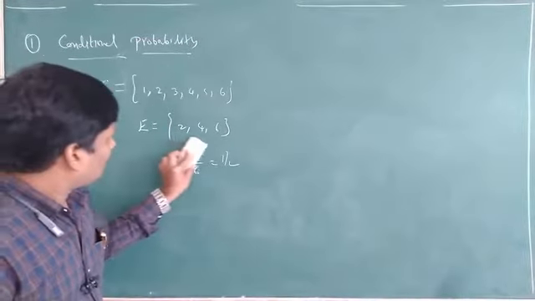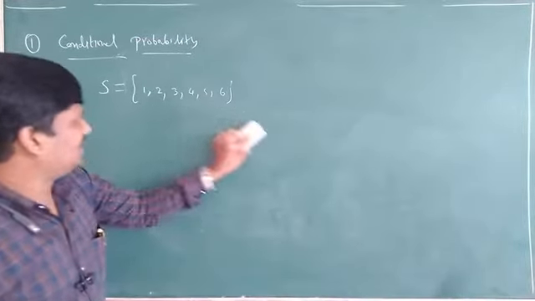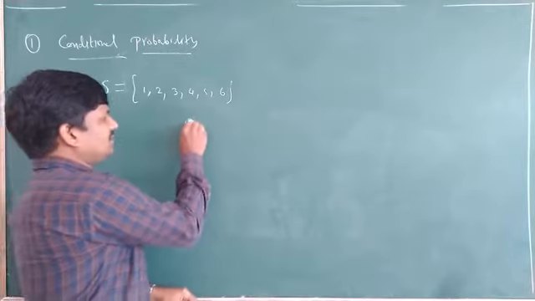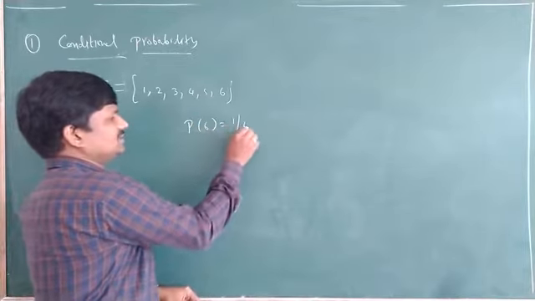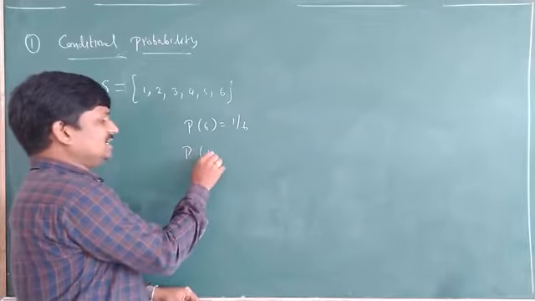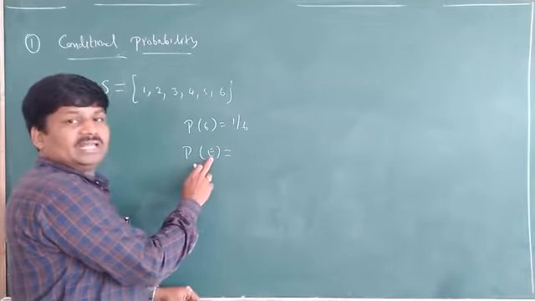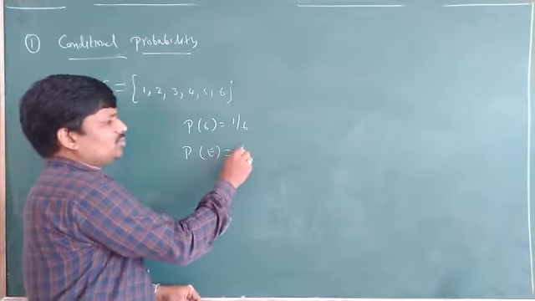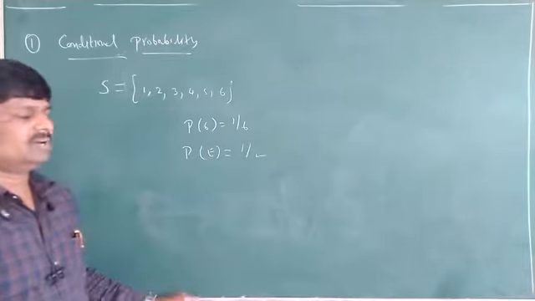Now, we already found that the probability of getting 6 is 1 by 6. And the probability of getting an even number, where E is the event of getting an even number, is 1 by 2. Just remember this.